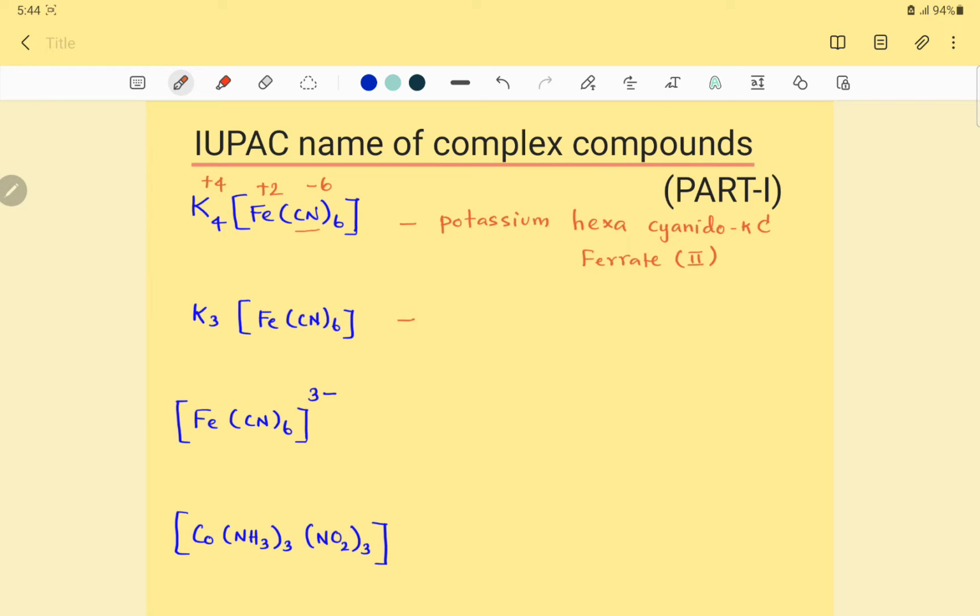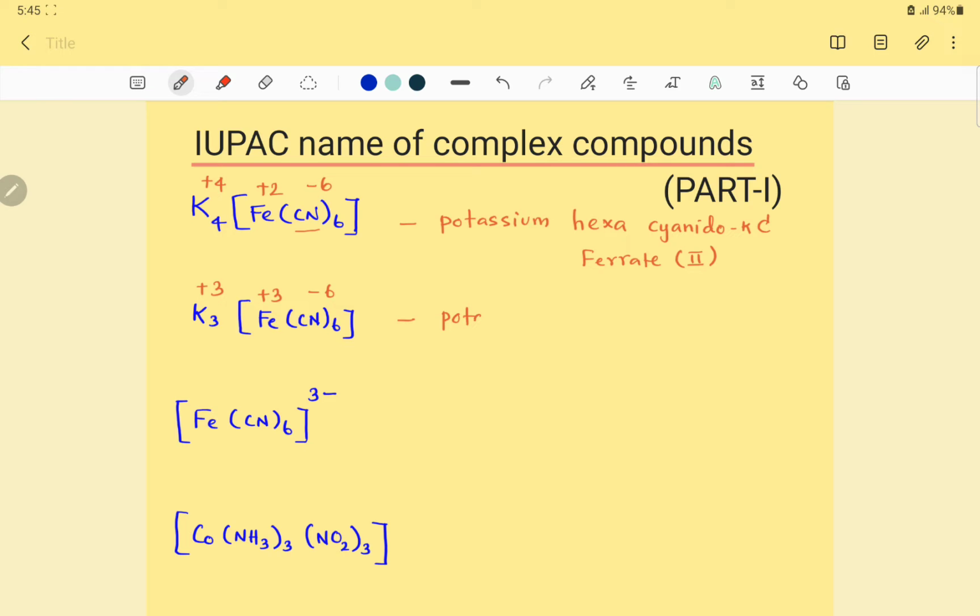Right, the next complex. Potassium total charge +3, cyanide ligand -6. Therefore the central metal ion has a +3 oxidation state. In the previous one, the Fe is in the +2 oxidation state. Now here in the second one, it is in the +3 state. Ferric, whereas previous one was ferrous. So almost a similar name.